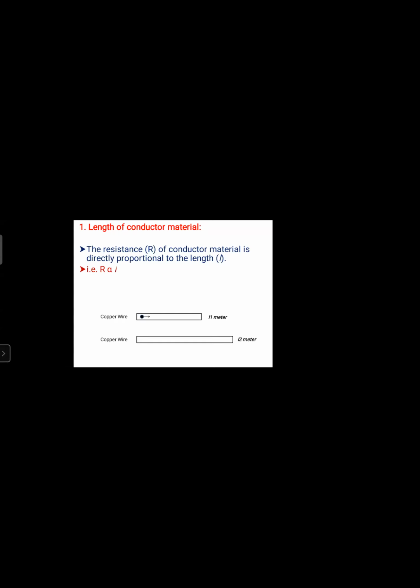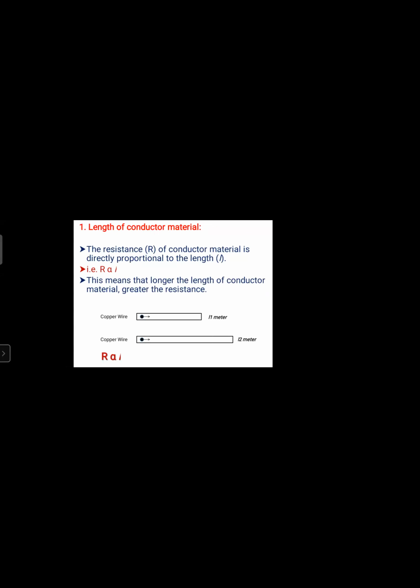Take these two diagrams. This means that the longer the length of a conductor material, the greater the resistance.